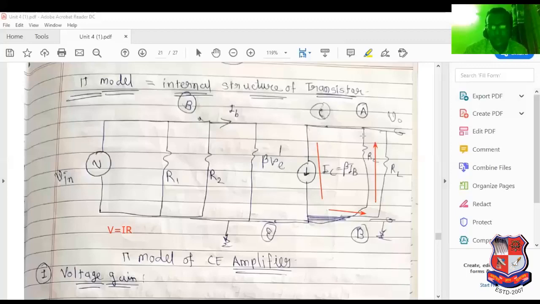Now see, through the resistor, through RC parallel RL, if you measure from the terminal, like positive and negative, see this is positive, see this is negative.